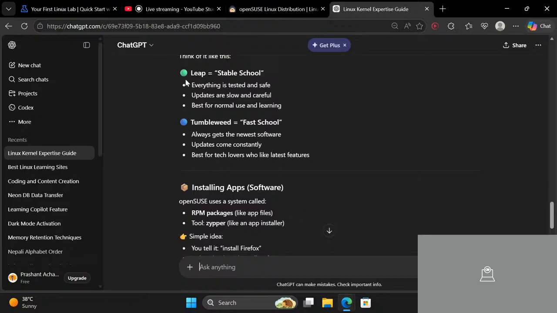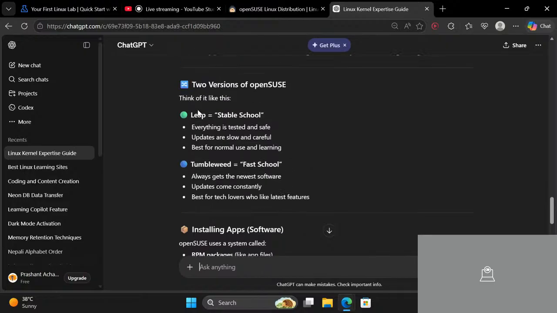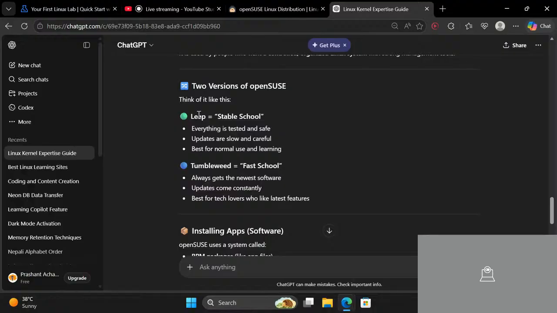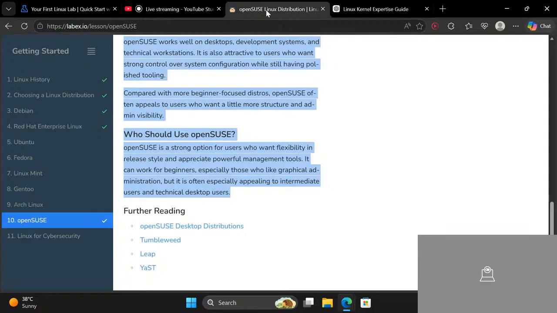So it has two types of version. Leap is just like a stable school. It's more like Ubuntu since everything is stable and tested. And Tumbleweed, we can also refer to it like Fedora, since, sorry, is it Fedora? I think it's Fedora only.